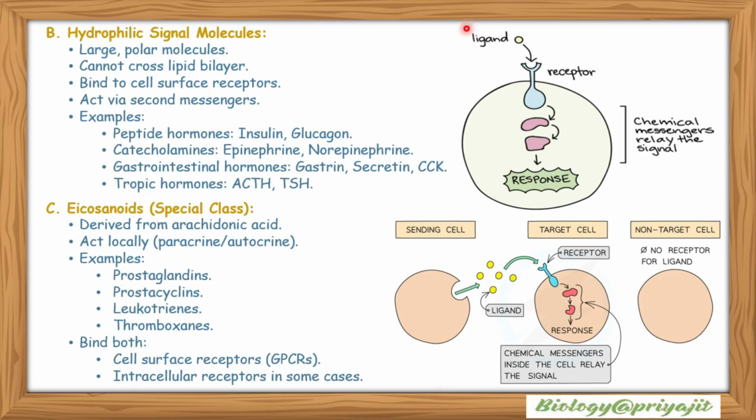So this is the image showing when a ligand binds to its receptor, chemical messages relay the signal, and ultimately a cellular response is generated. So, sending signal: this is the sending cell. It releases the ligand which binds to the receptor of the target cell, and the target cell initiates its response. If the cell is a non-target cell, there is no receptor for the ligand, so the chemical messengers inside the cell do not relay the signal.